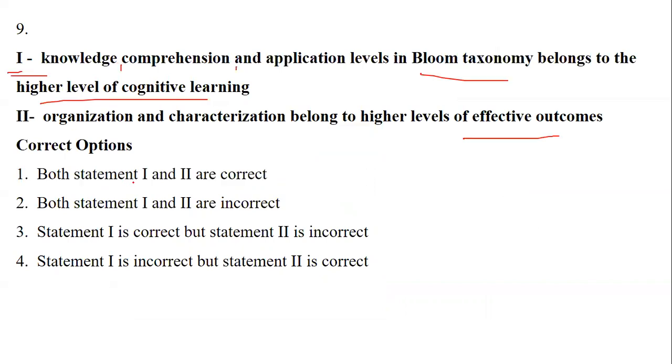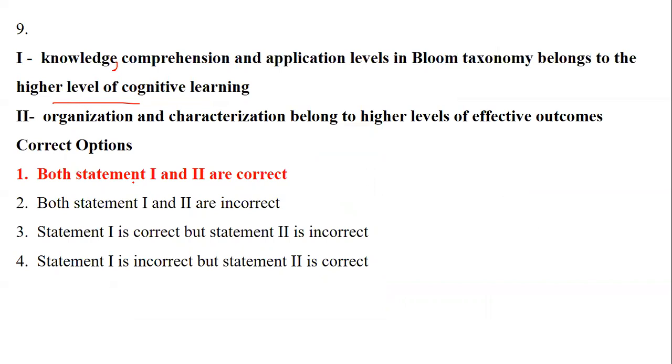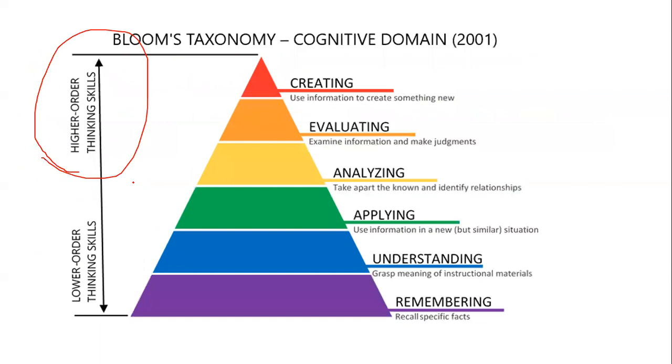See, we shouldn't get confused. It is telling about the outcomes and it is telling about the level. So yes, they belong to the higher level, and it results in affective outcomes. So let's see how many of you got it; I hope this is correct. Now this is the diagram which you have to make sure you learn very well, because any type of question can come, basically on the levels or their initial parts.